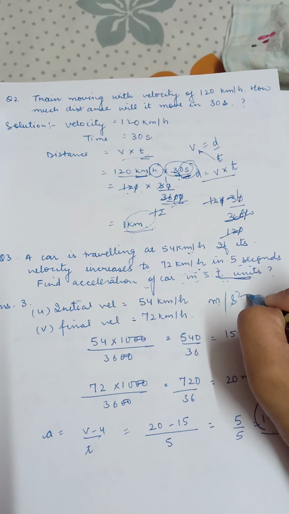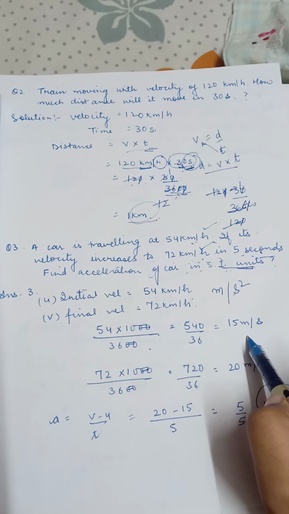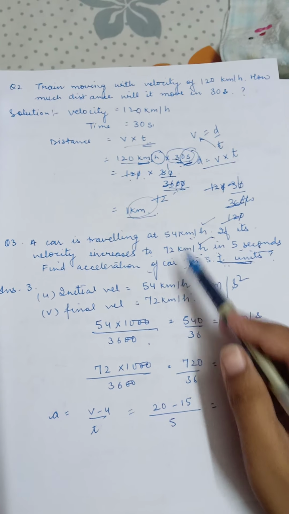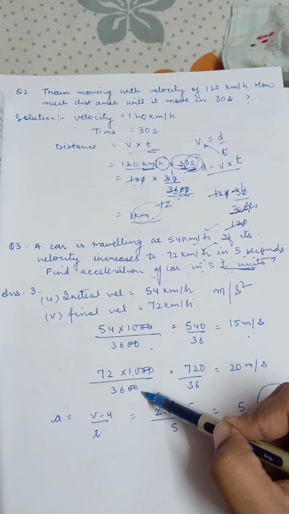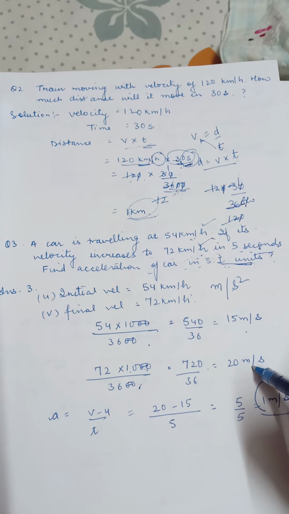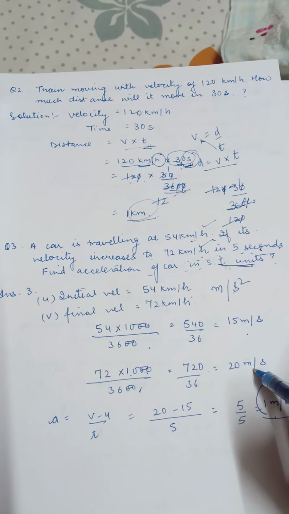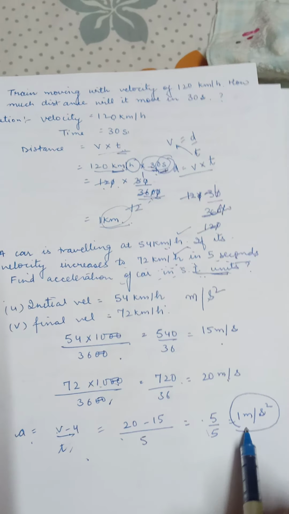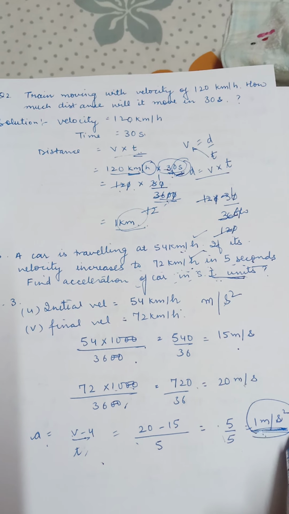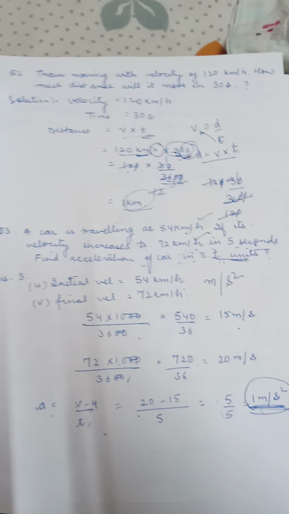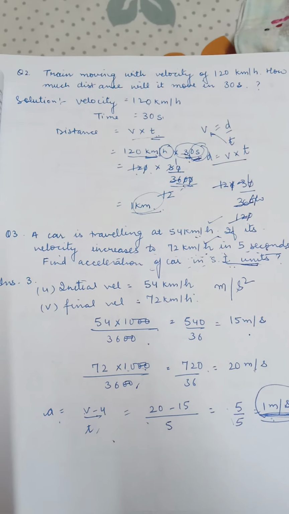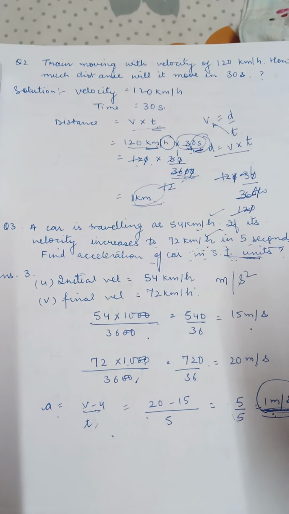So firstly, we will convert these into meter per second. The time is already in seconds, no need to change the time. 54, divide it by 3600 and multiply by 1000. We will get 15 meters per second. 72, same with it, multiply with 1000, divide by 3600. We will get 20 meter per second. Put this in the formula, a is equal to v minus u upon t. You will get 5 upon 5, 1 meter per second square is the acceleration. This is how we can calculate the acceleration of an object. So if you have any doubt, you can practice and then ask me.